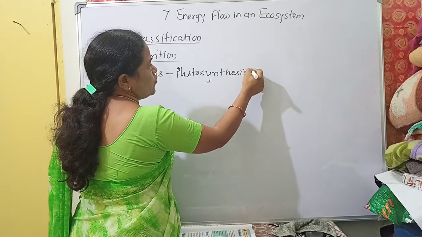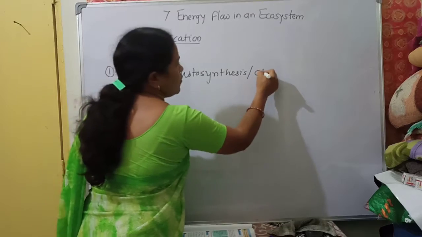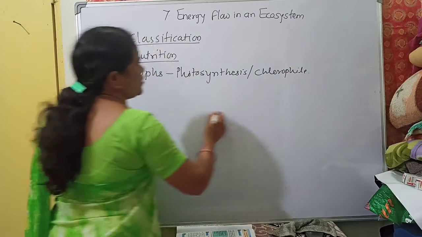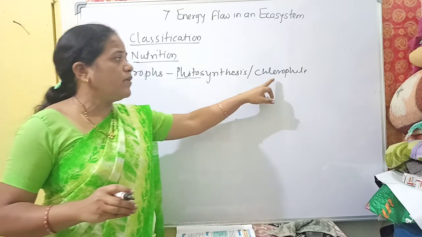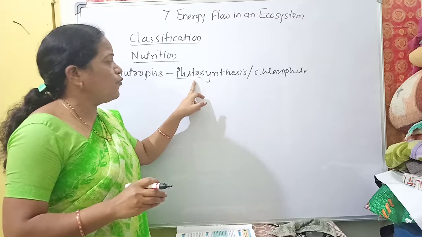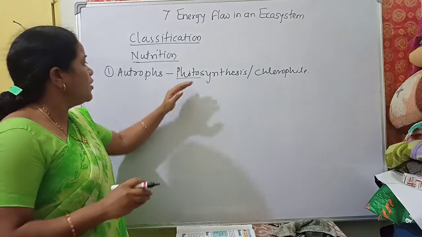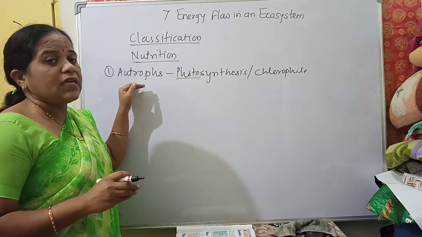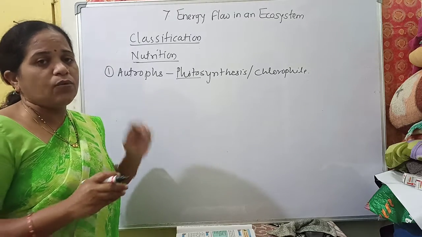This photosynthesis process is only done because of chlorophyll. Chlorophyll carries out photosynthesis to convert sunlight into food. After the food is formed, it can be stored by autotrophs, and autotrophs live on their own self-prepared food.